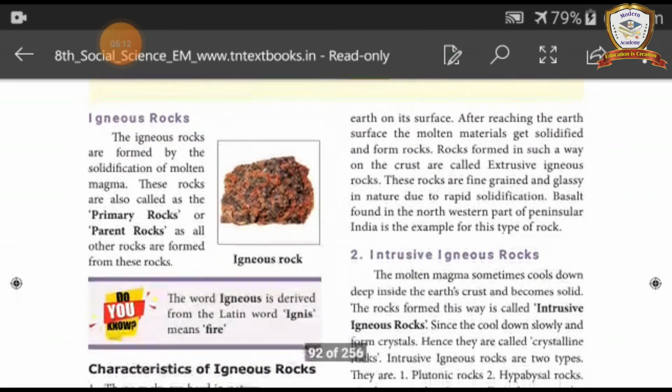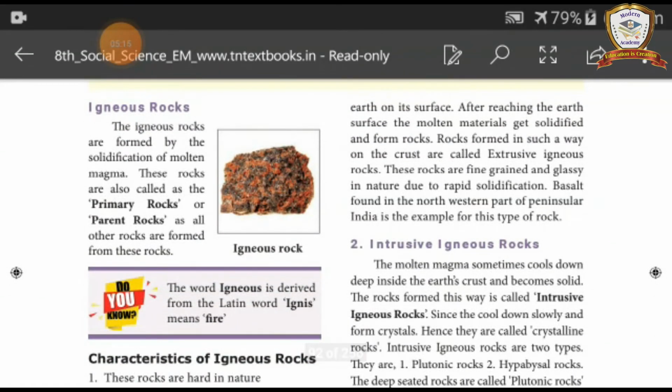Igneous rocks. Igneous rocks are formed by the solidification of molten magma. These rocks are also called the primary rocks or parent rocks, as all other rocks are formed from these rocks. Do you know the word igneous is derived from the Latin word ignis, meaning fire.